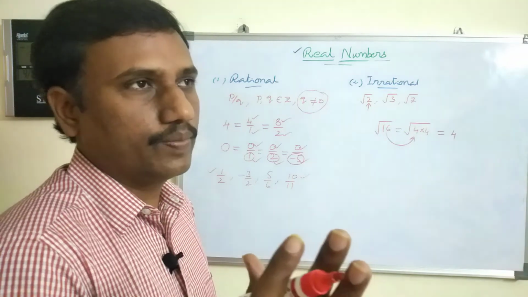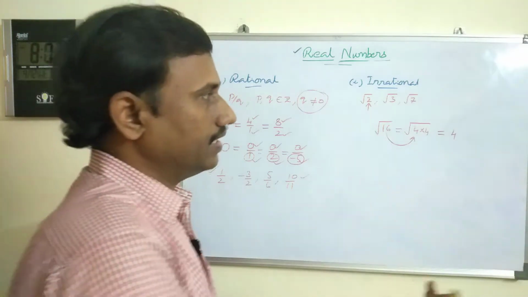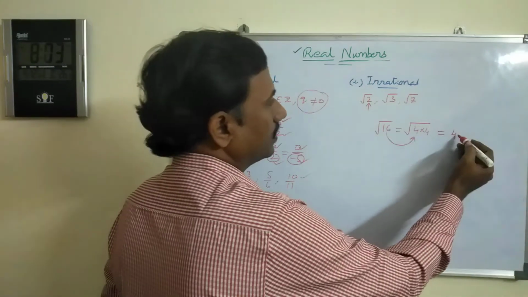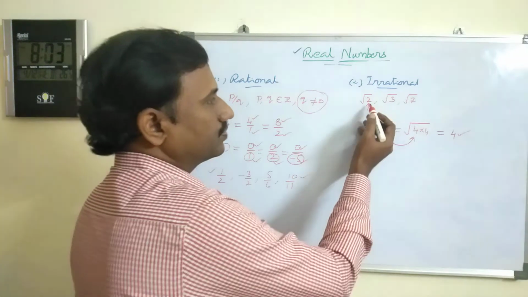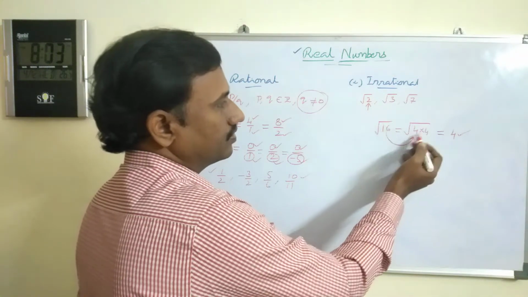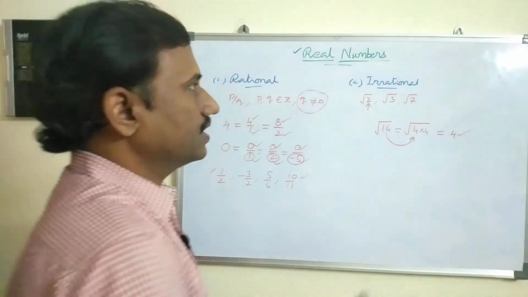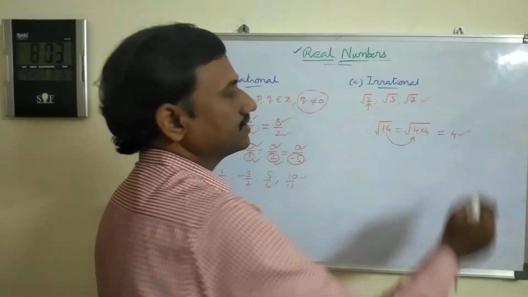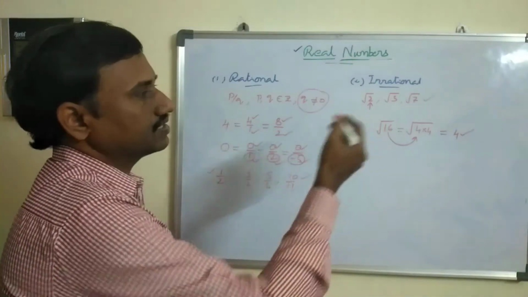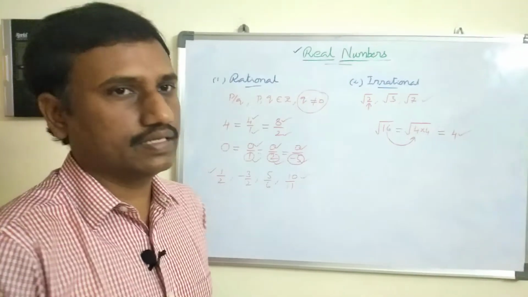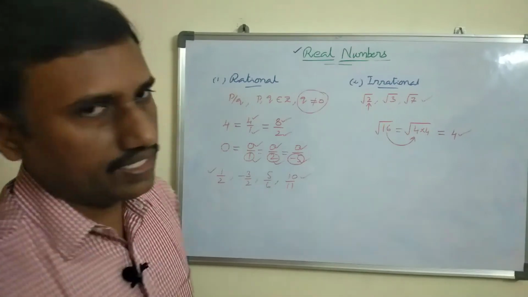Square root means by squaring a number you are getting this number, then we call it the square root of that number. Is there any number possible for 2 like this, 4 into 4 or 1 into 1? No, there is no such number. This type of numbers we call irrational numbers. That means simply, the numbers which are not rational we call irrational numbers. It is just a brief about what real numbers actually are.